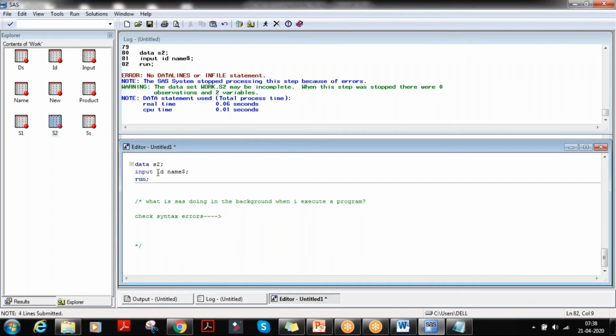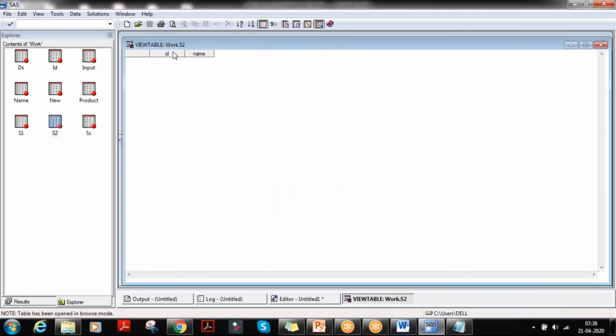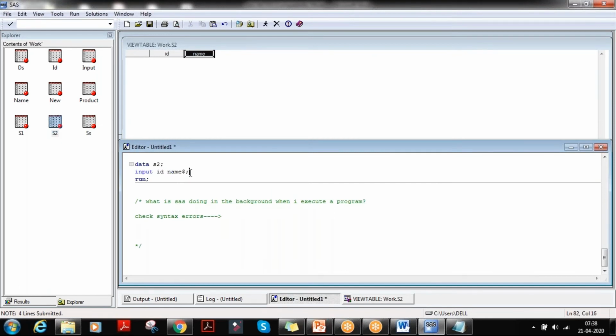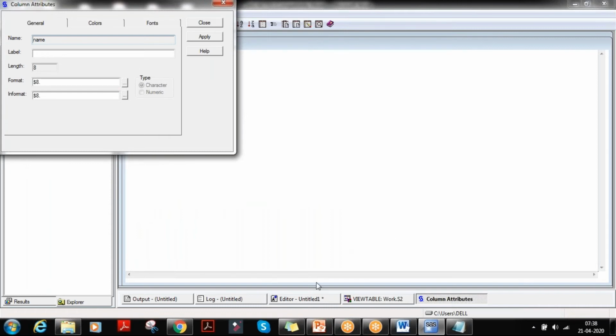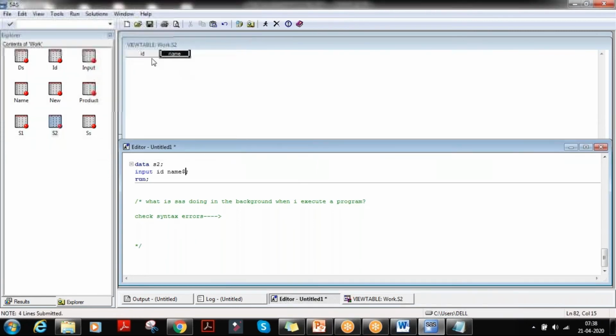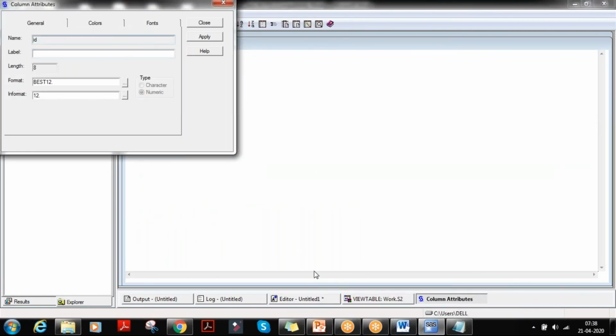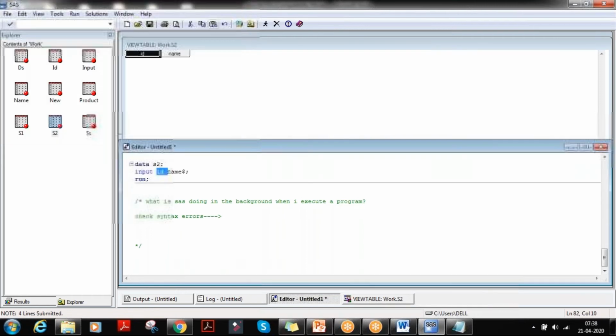On input, it is ID and name, right? So even if there is no observation also, it created ID and name, based on the input statement. You can see, it went from the first line, then it goes to the second line. Input ID and name dollar is created. Let us click here. This is character. We have mentioned name as a character, so it has taken it as a character. ID is numeric. We mentioned ID as numeric, so it has created it as numeric.